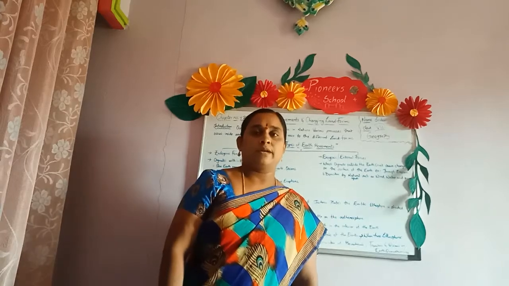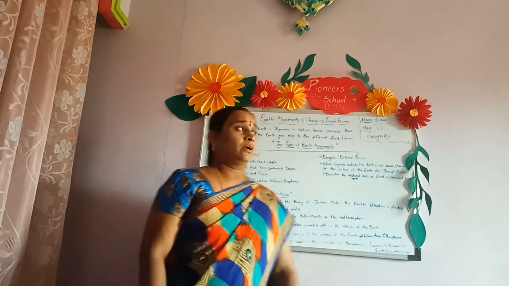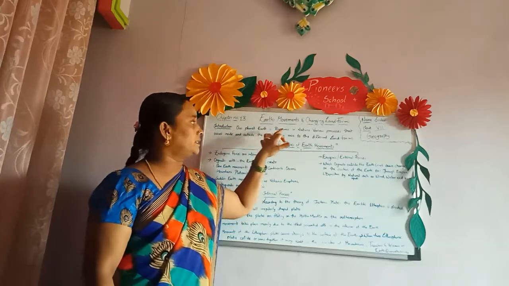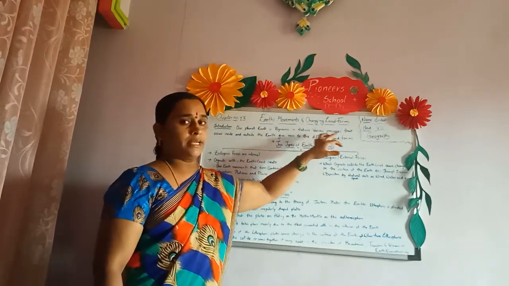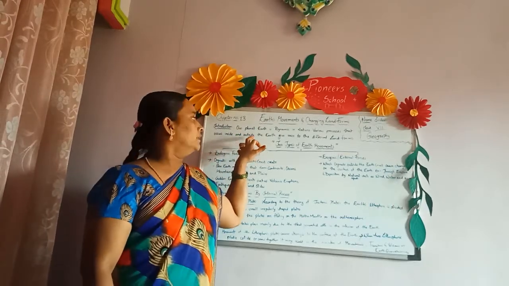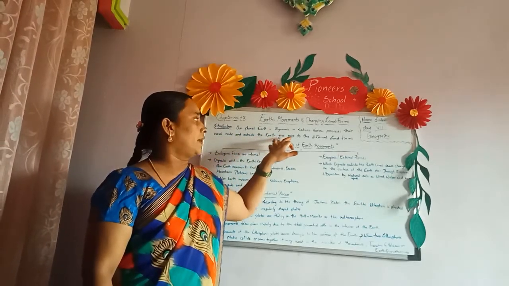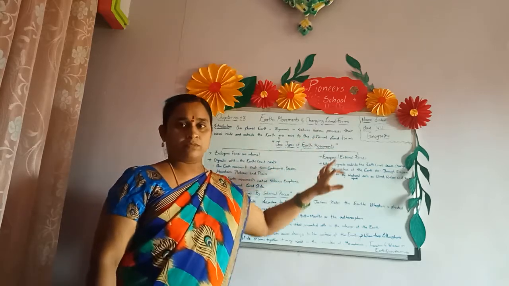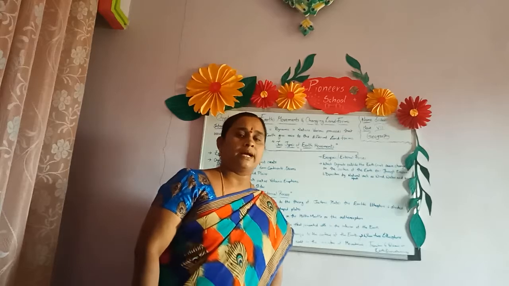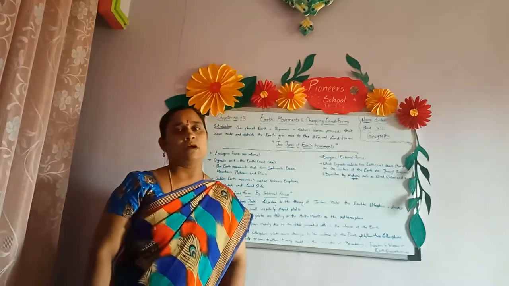Come on, let us get into our topic, which is called earth movements. Our planet earth is dynamic in nature. Various processes that occur inside and outside the earth give rise to different landforms. These movements occur both inside as well as outside.